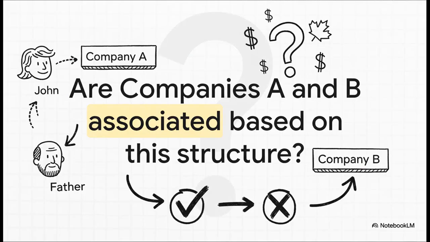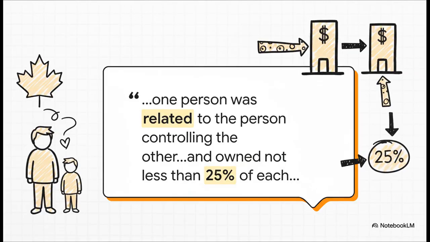So here's the big question: are these 2 companies associated? I mean, on the surface, it seems obvious, right? John controls one, his father controls the other. They're clearly related persons. Seems like a slam dunk. But hold on. In tax law, it's rarely that simple. There's another condition we have to check. And this is where the details really matter.